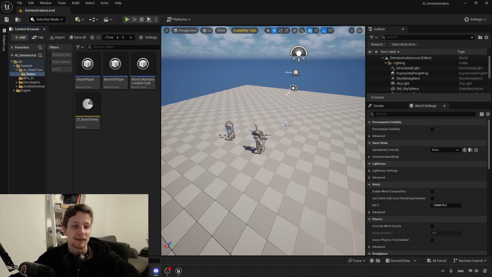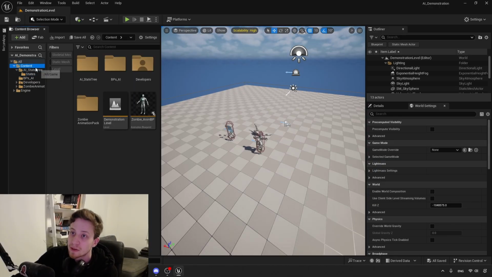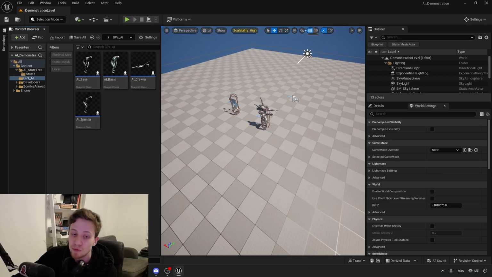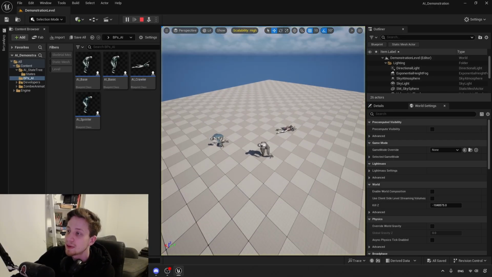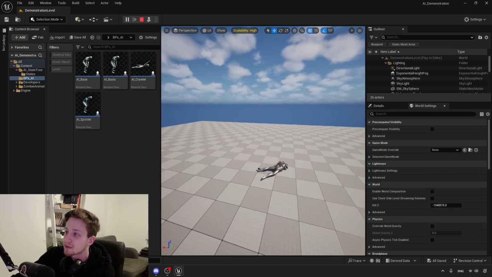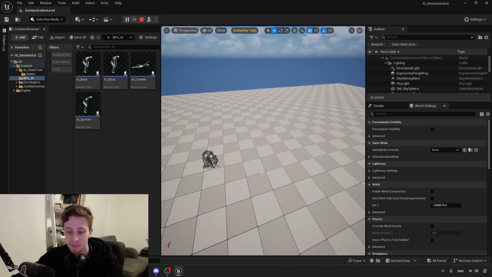Let's look at a practical example then. I would like to start with a pure blueprints example. I have here my blueprints AI, and something that, if you have worked with AI, you probably set up something very similar. I have here 3 zombies, I have here my AI base, and I have 3 variations of this AI. If I simulate my game, I'm going to see 3 different sorts of AIs. Each of them has very similar behavior with some variety between them.